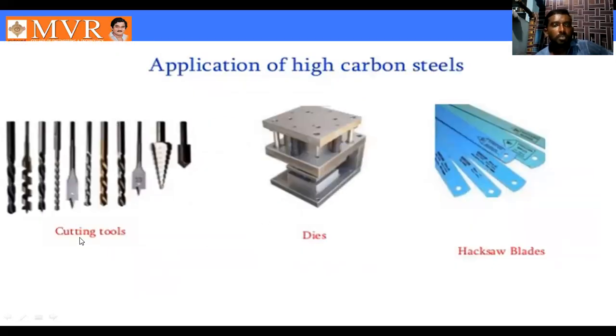See here, applications of the high carbon steel. It is the cutting tools. See here, these are the different types of cutting tools. We also have drill bits. These tools are made with high carbon steel. Next is dies.